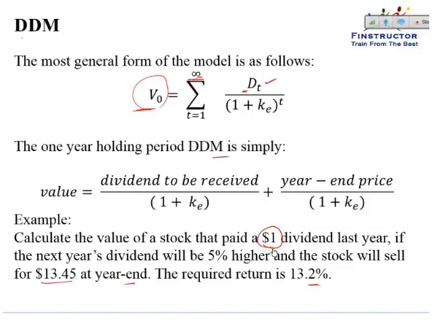So if it paid a $1 dividend last year, that is at t equal to 0. Please note this dividend does not matter. What matters is the dividends that will come henceforth, t equal to 1, t equal to 2, so on and so forth. So at t equal to 1, the expected dividend is 5% higher. That is 1 into 1.05.